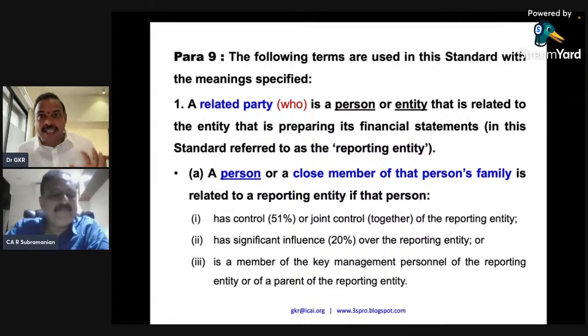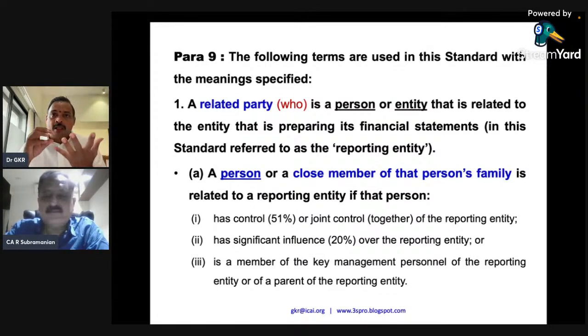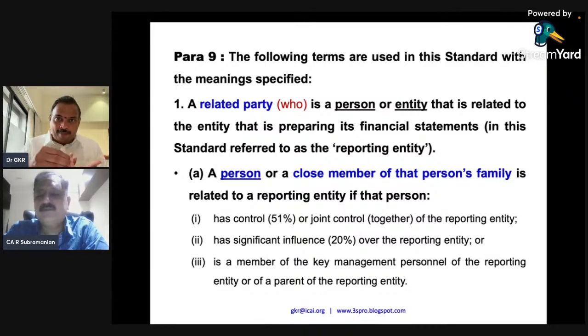That is why this is one standard where, for example, in Ind AS 16, Property, Plant and Equipment, they speak about the recognition of a transaction. So it is the identification of the asset or a transaction, then measurement, recognition, disclosure. I used to call it IMRD: identification, measurement, recognition and disclosure.